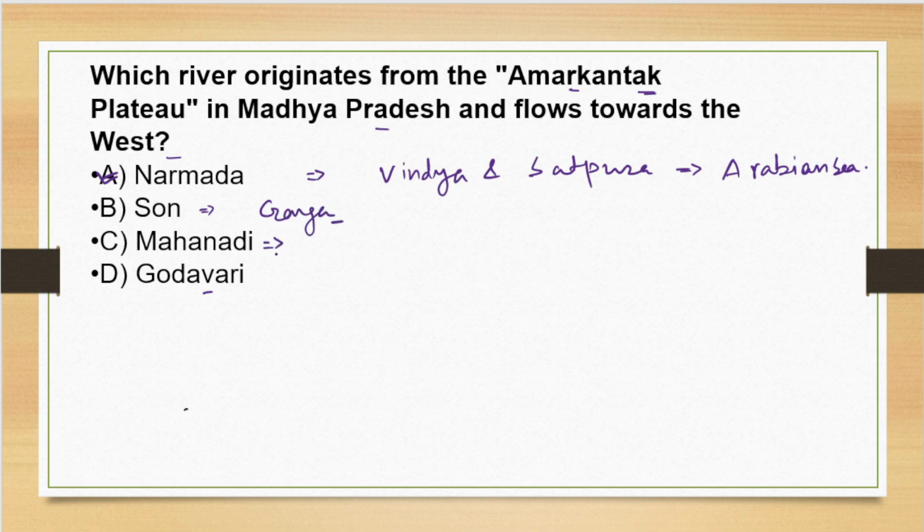Mahanadi originates from Sihawa mountains. It flows east and it flows into the Bay of Bengal.